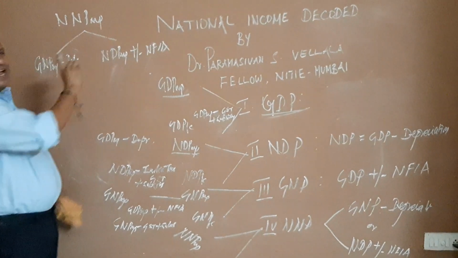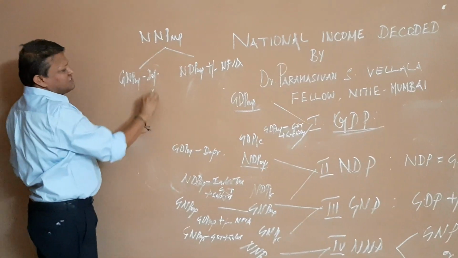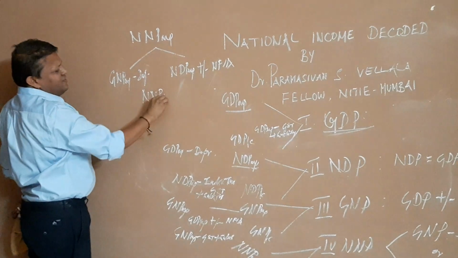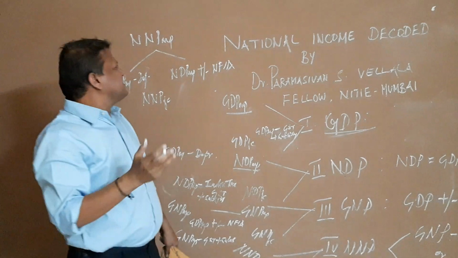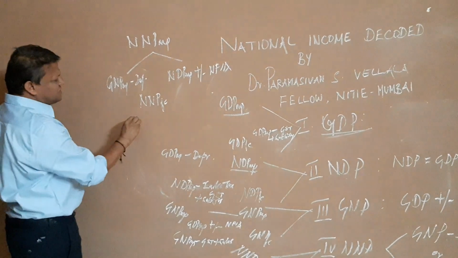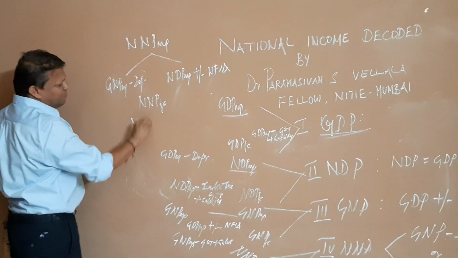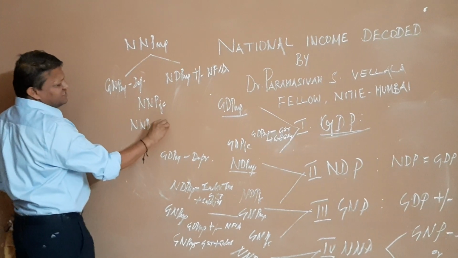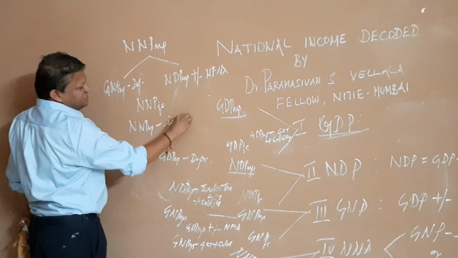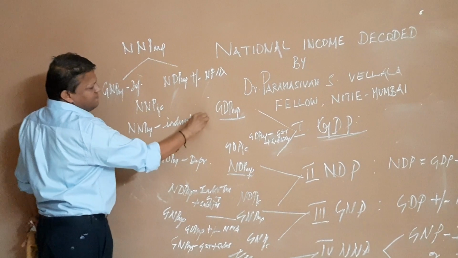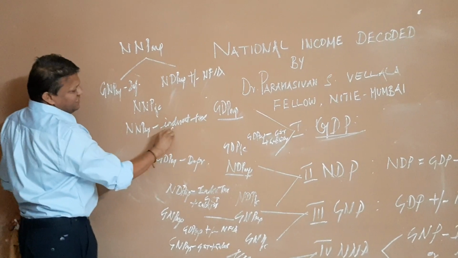Okay, once you get the market price, the factor cost is very simple. The factor cost is what? We adjust NNP market price minus indirect tax, that is GST, the new name, plus subsidy.